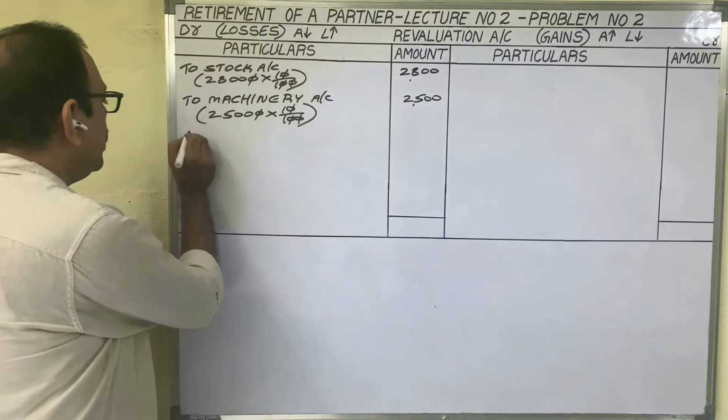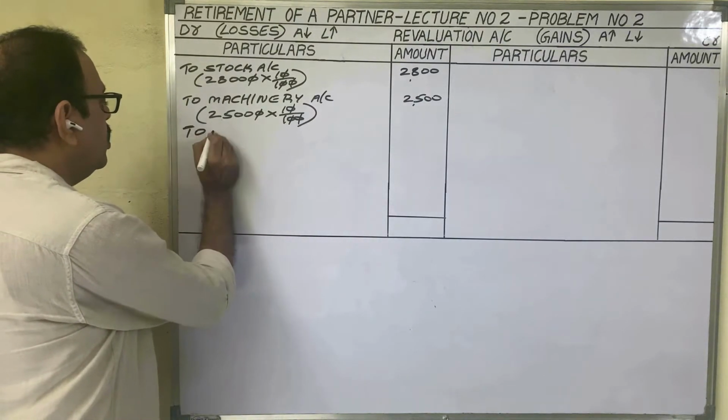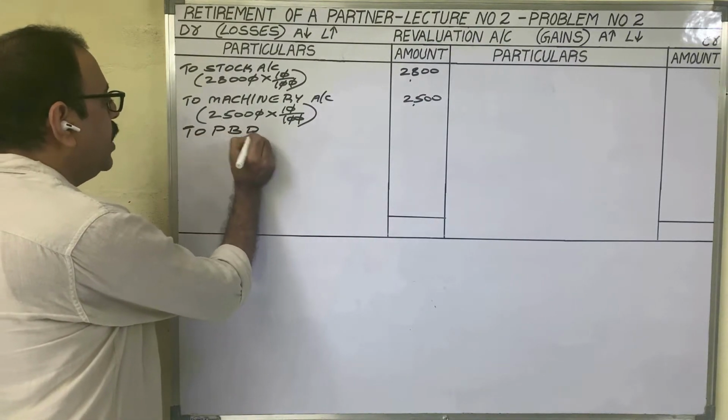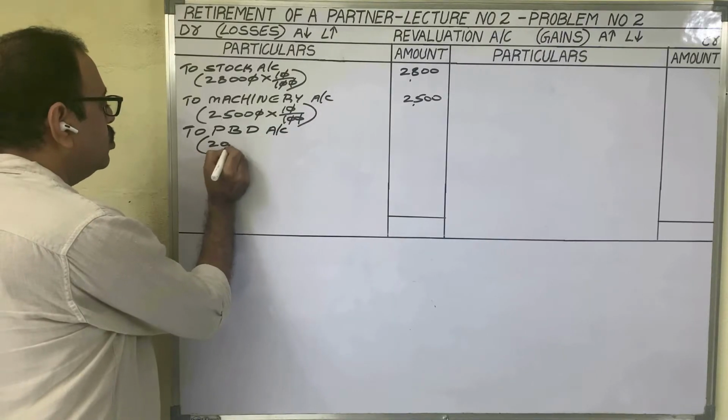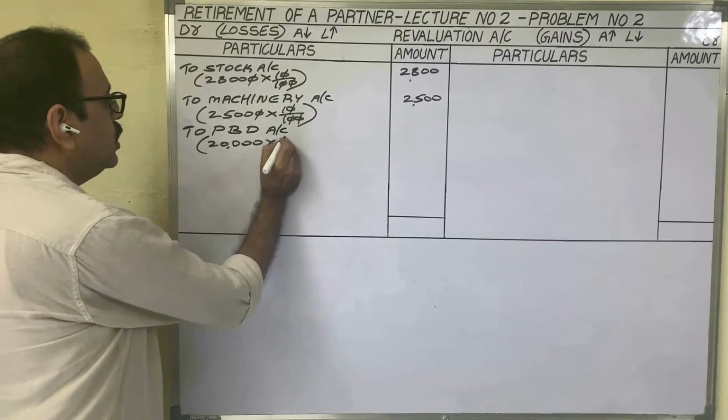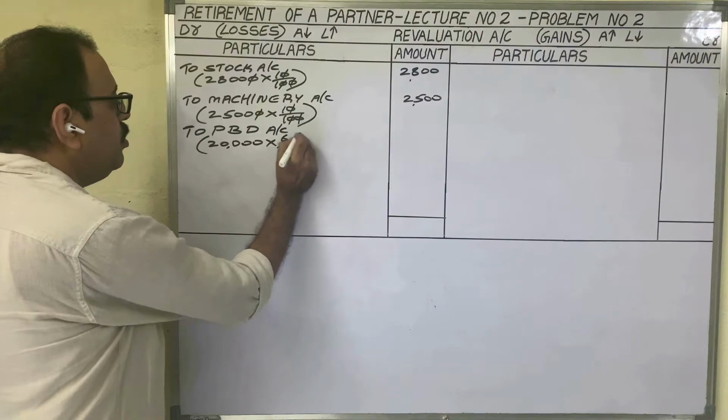Don't write the word debtor. Write down provision for bad debt. Debtor value 20,000. On that, 6% provision for bad debts we should provide.